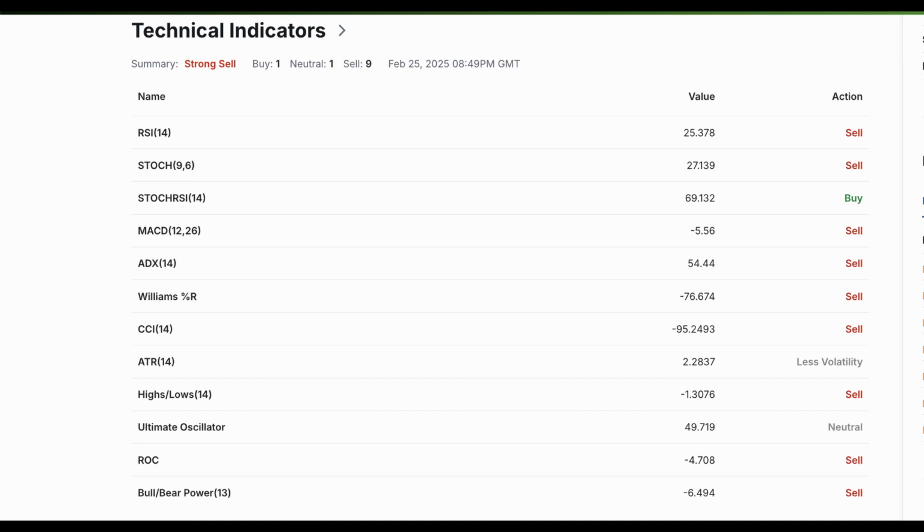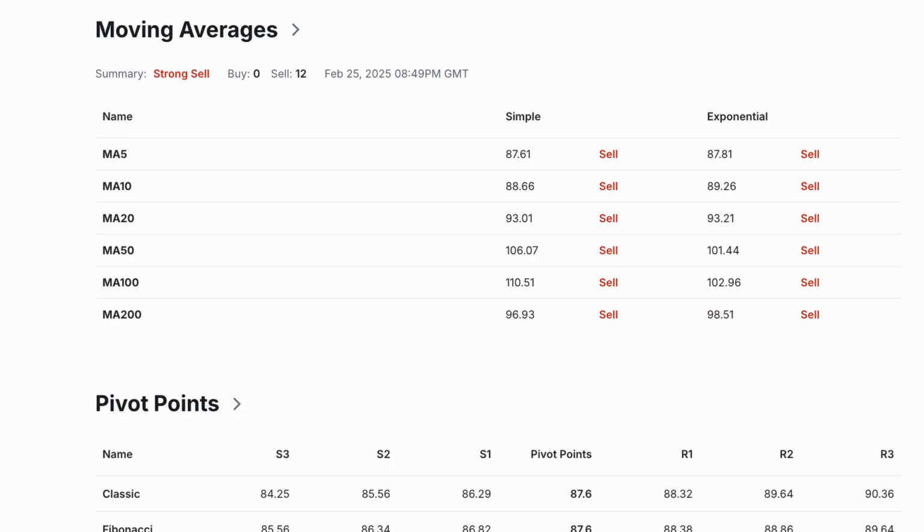The 5-day simple moving average is at $89.15, the 10-day SMA at $91.47, the 20-day SMA at $94.82, the 50-day SMA at $102.35, the 100-day SMA at $110.78, and the 200-day SMA at $95.49. The current price below these moving averages indicates sustained downward momentum.